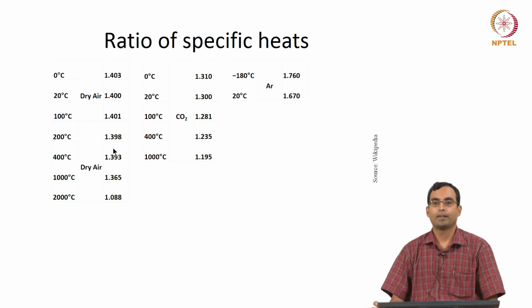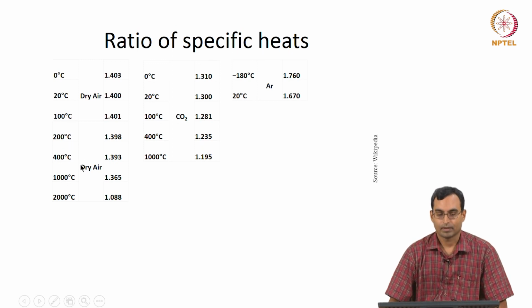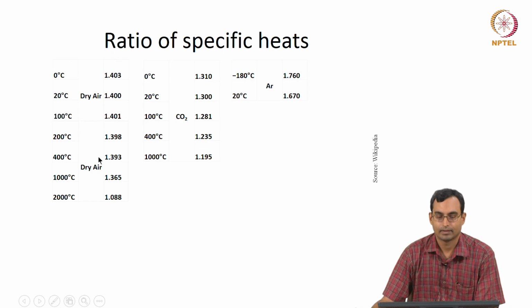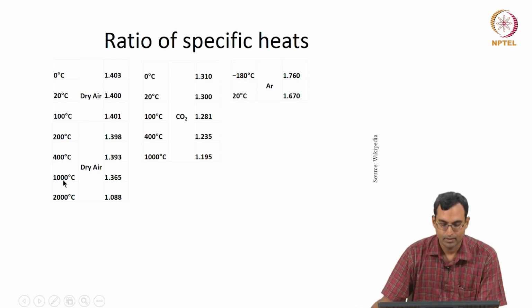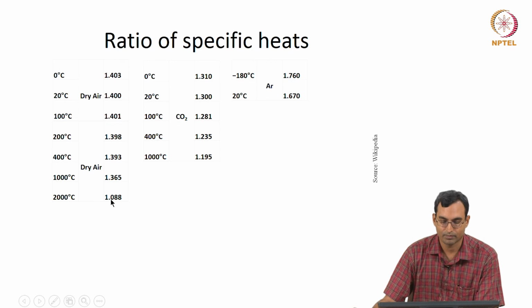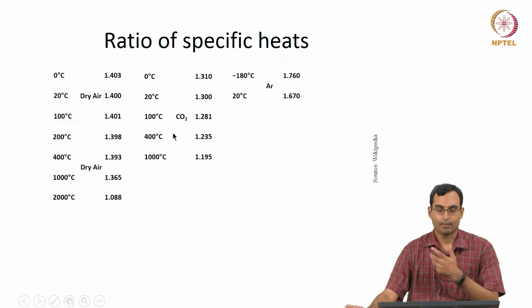The values of Cp and Cv individually increase, but the ratio of Cp to Cv, which is gamma, reduces as we go to higher temperatures. By the time we reach about 1000 degrees centigrade, the ratio is about 1.36 instead of 1.4, and at about 2000 degrees centigrade, gamma is only about 1.